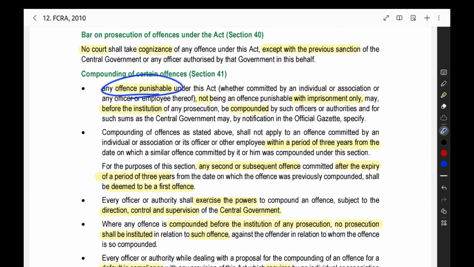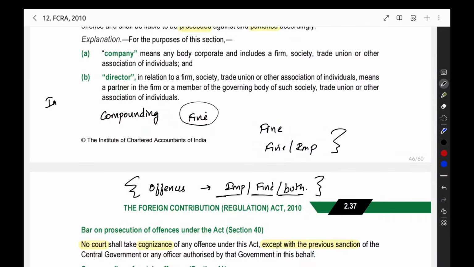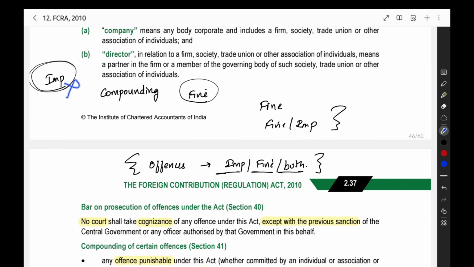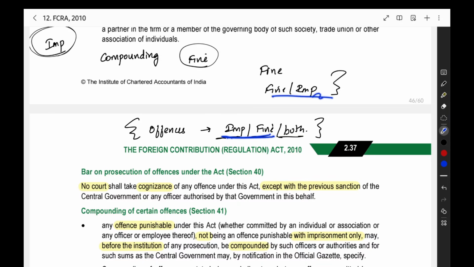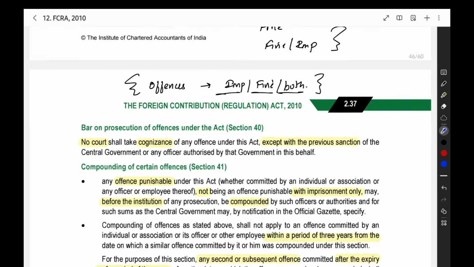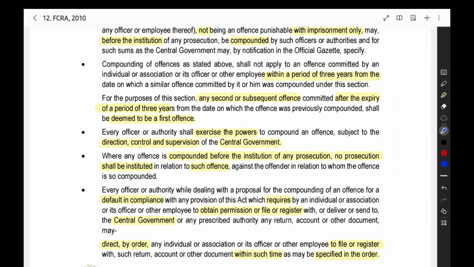So those offences punishable, not being an offence punishable with imprisonment only. If an offence is punishable only with imprisonment, where only imprisonment is there as a punishment, then you cannot do the compounding. Only for fine, or imprisonment or fine, in those cases only you can go for compounding. They will tell you the amount, you have to pay that and they will drop the case. Then for that you have a time limit of 3 years.